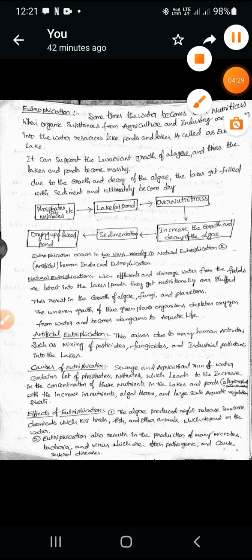Next, eutrophication is observed in two ways. First, natural eutrophication, and second, human induced eutrophication. In natural eutrophication, when effluent and drainage water from the fields are let out into the lakes and ponds, they cause natural eutrophication.